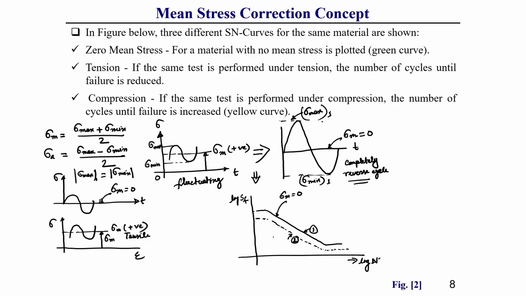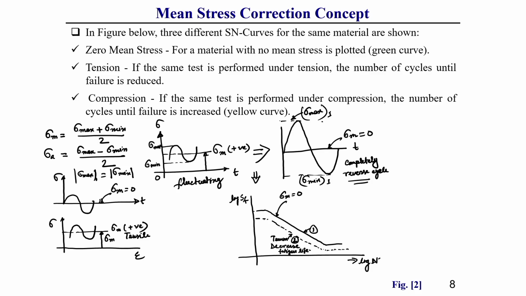So this is the tensile type of mean stress, where fatigue life decreases in the tensile case. Why?